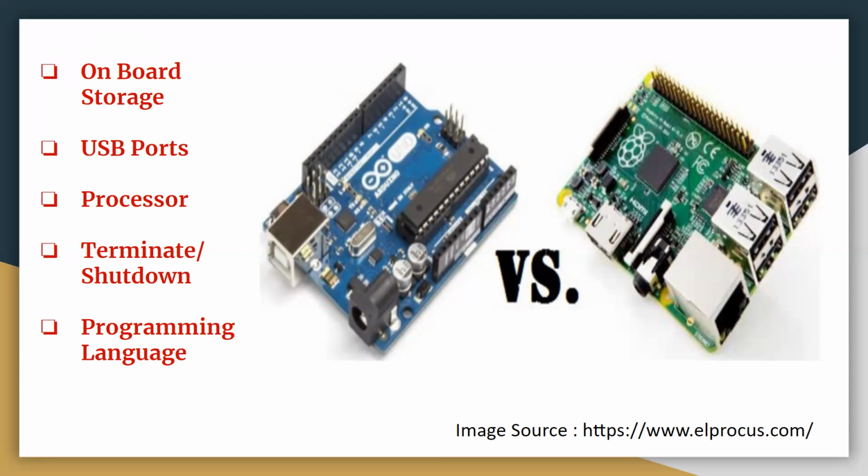The operating system which is used in Arduino is Dune operating system, and this is a real-time operating system which is of type multi-threading. So you can say that Arduino doesn't have its own operating system, but it uses a real-time operating system, that is Dune operating system, which is compatible with almost all the Arduino boards or kits. Raspberry Pi has its own operating system, which is called Raspbian OS. So using that, it performs the task.